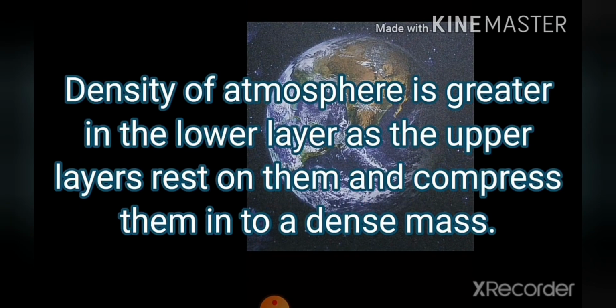Because the upper layers of the atmosphere rest on the lower layers and compress them into a dense mass. Other than that, denser molecules like oxygen, nitrogen, etc. have the tendency to lie very close to the Earth's surface. So, oxygen, nitrogen, those molecules are lying very close to the Earth's surface.